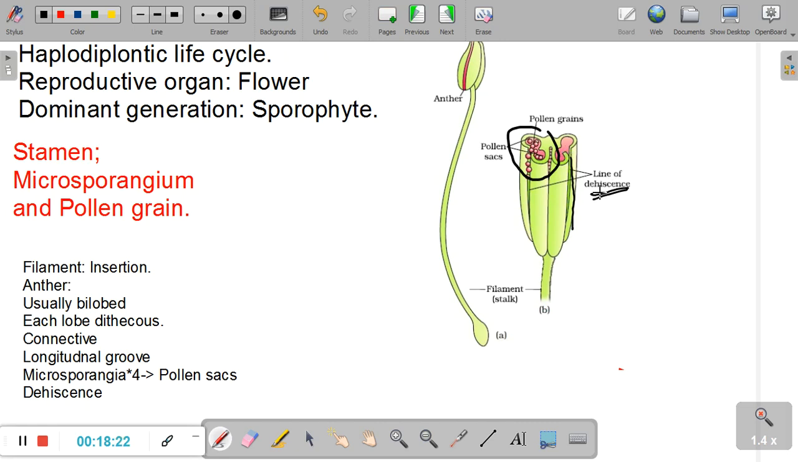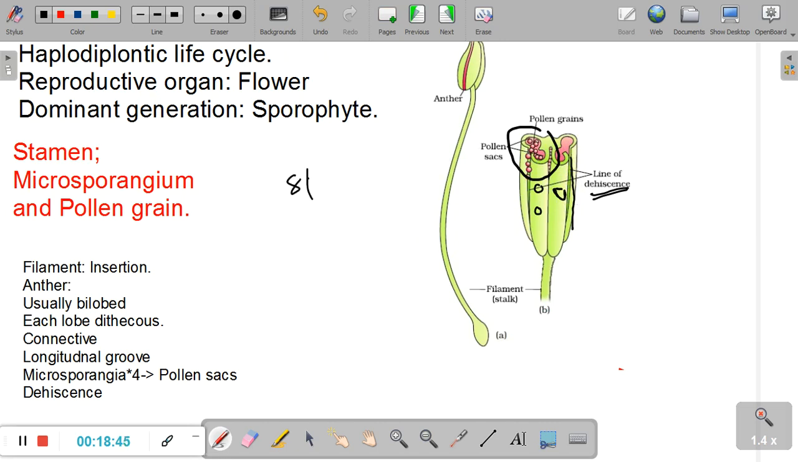Dehiscence can happen in many ways. In some cases the walls of the pollen sac simply develop pores. In some cases they develop flap or cap-like structures, right? Usually the dehiscence or the rupturing of the pollen sac takes place longitudinally so that the pollen grains can be released. Now don't be confused.